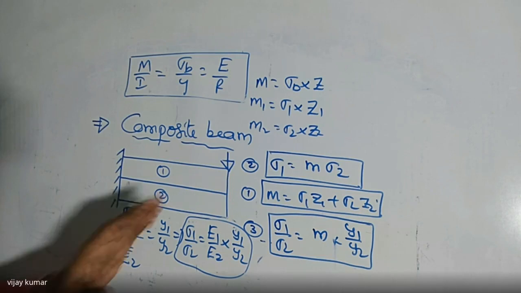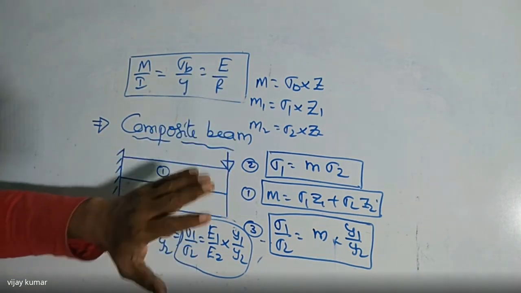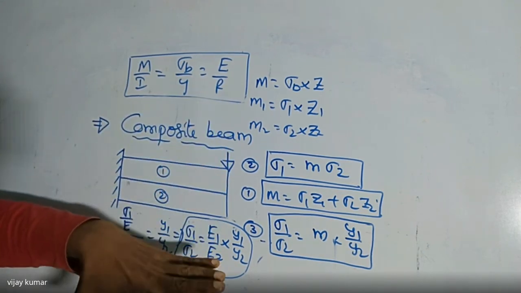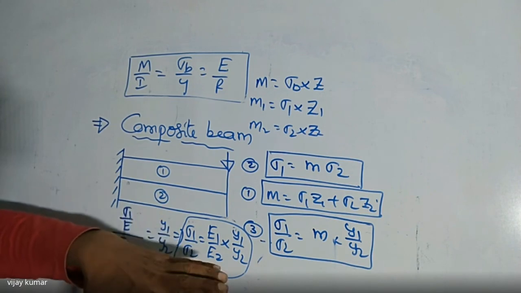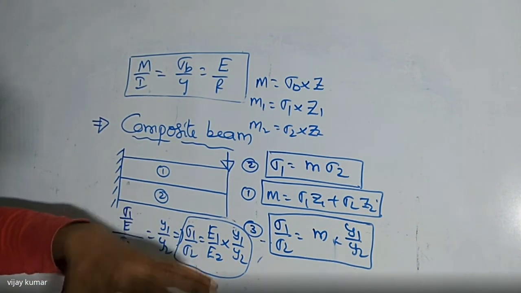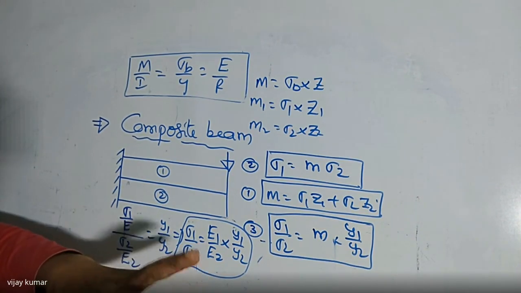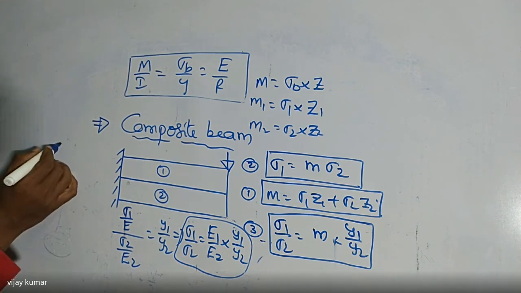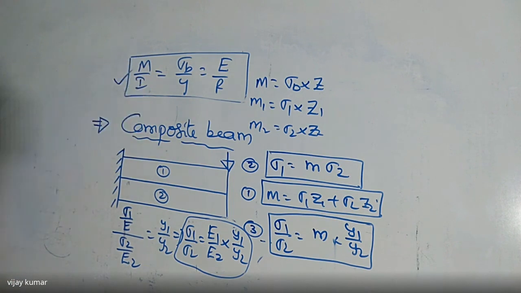So here the topics in bending stresses, listen carefully: bending stresses in uniform cross section of the beam, bending stresses in varying cross section of the beam, bending stresses in symmetrical sections, bending stresses in unsymmetrical sections. So these are the ways of analyzing bending stresses. Whatever topic you take, only one equation is required. That is what I'm going to write here. This is the equation: M by I is equal to sigma b by y is equal to E by R. Did you get my point or not? By using that equation, we can find any value.